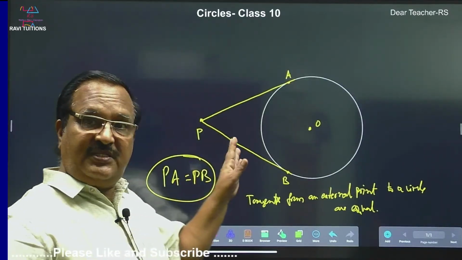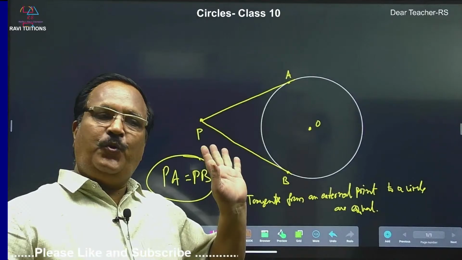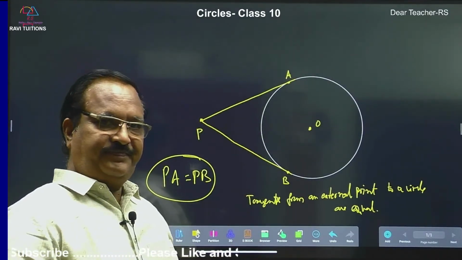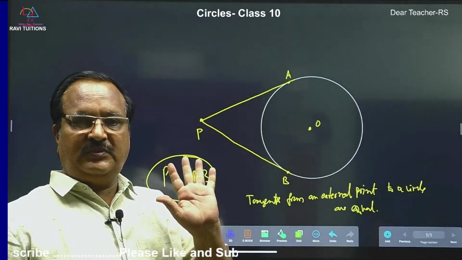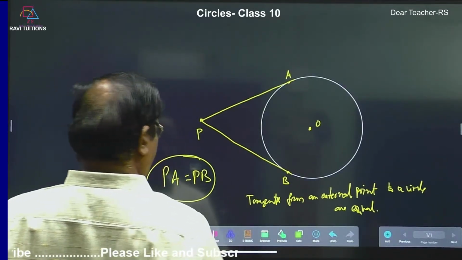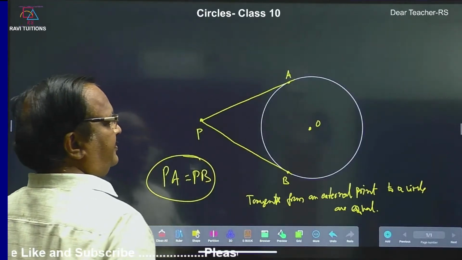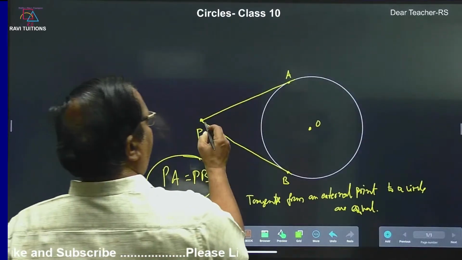Now this is the second theorem and the most important theorem you may get in the examination. So, how to prove this theorem? I have explained the proof of the first theorem and I am going to explain the proof of the second theorem also. So, what to do? You join PO.